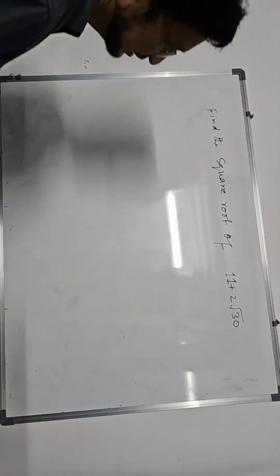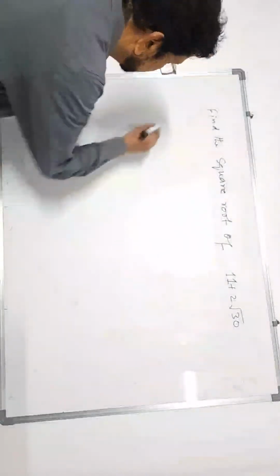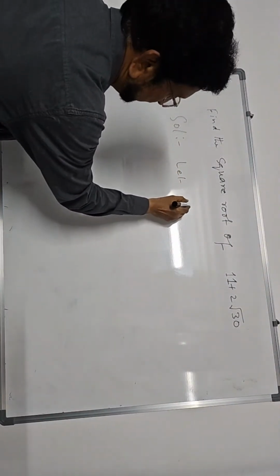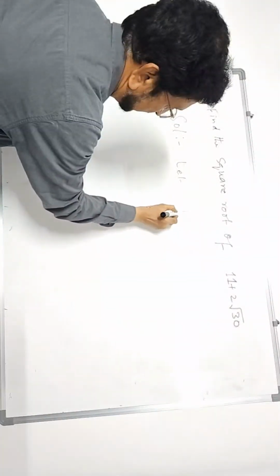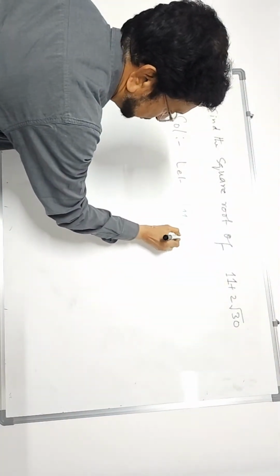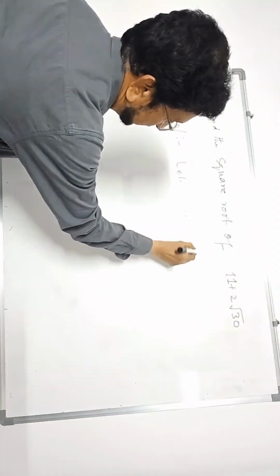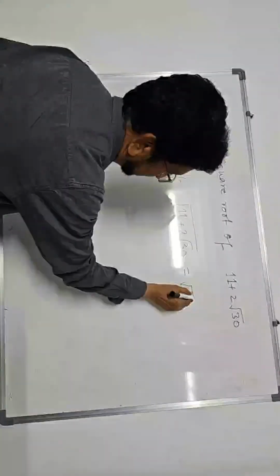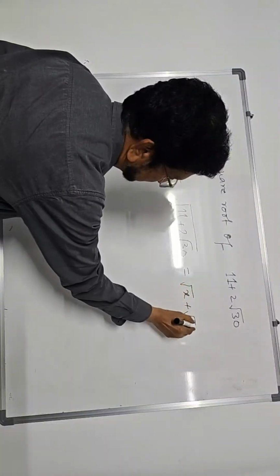How do you find out? We shall suppose. Solution: let square root of 11 plus 2 root 30 be equal to root x plus root y. You suppose this.